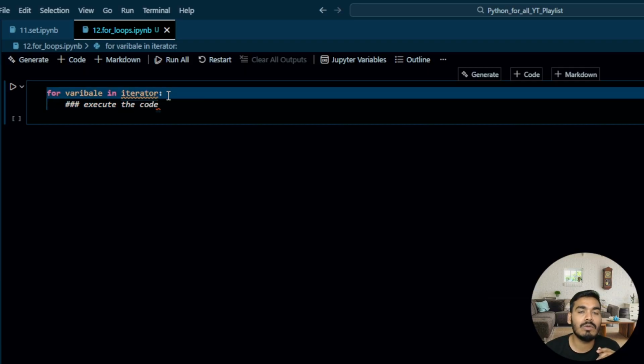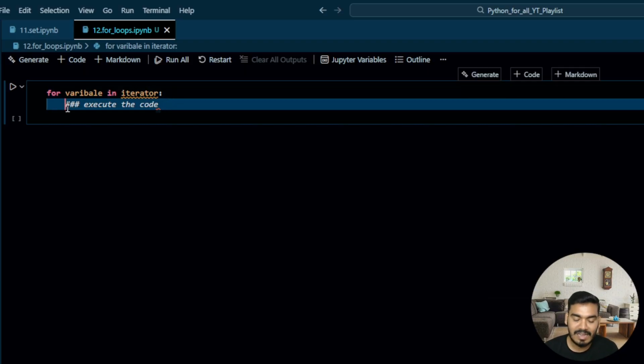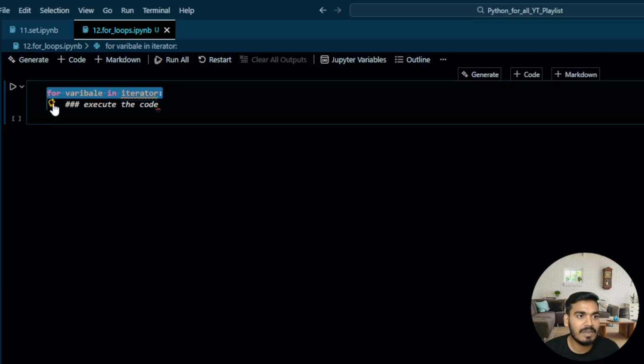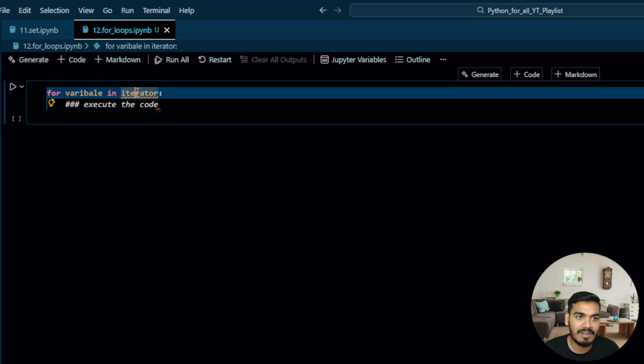They sometimes forget to give the colon over here, and sometimes they start the next line from the very starting of the next line. But it should not be. It should follow the indentation. It means as we follow the indentation in the if statements, in the same way we follow the indentation in the for loop as well.